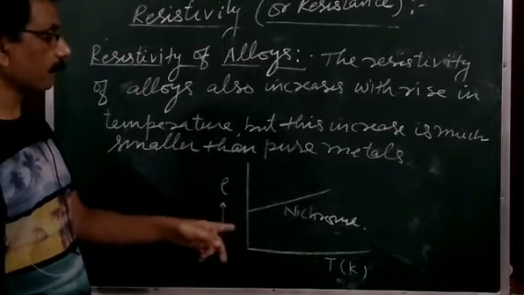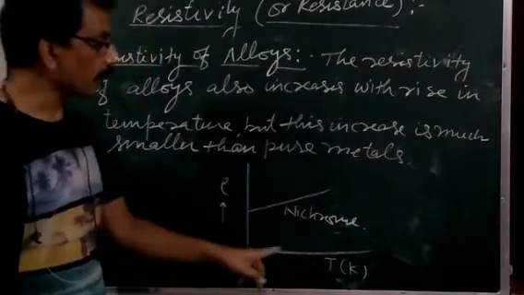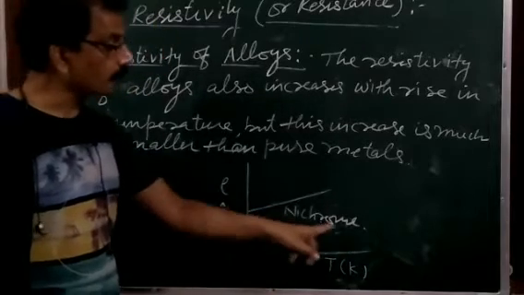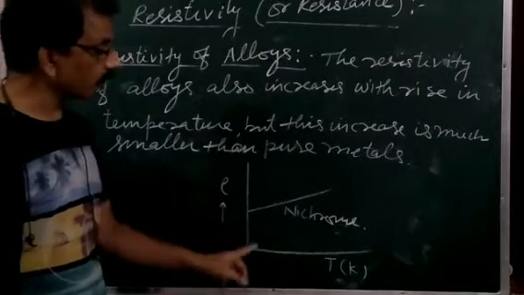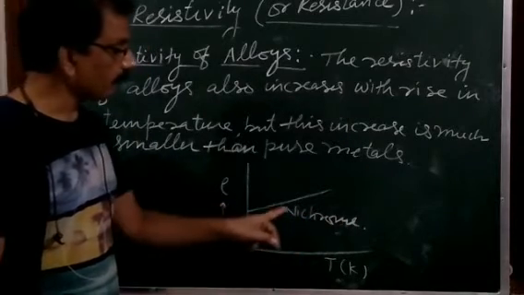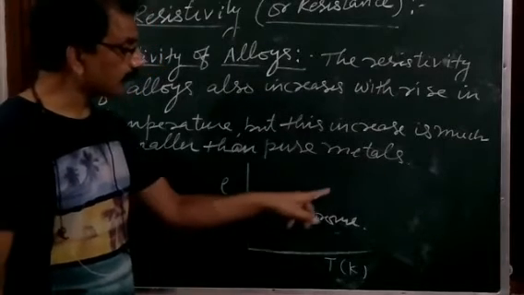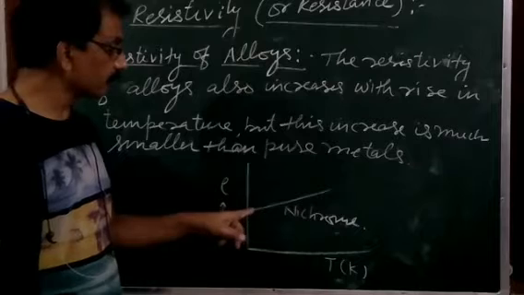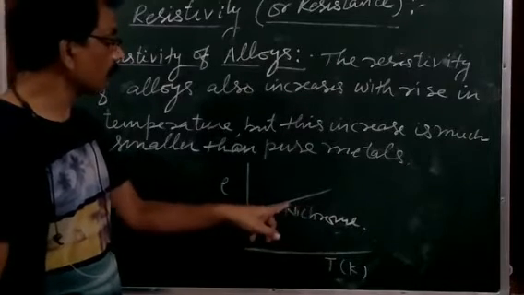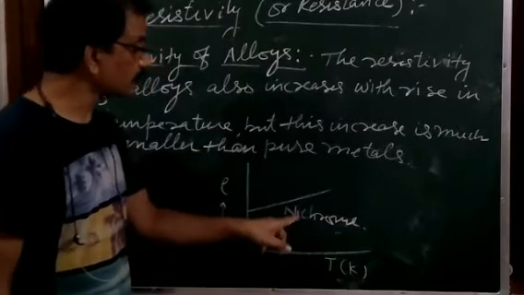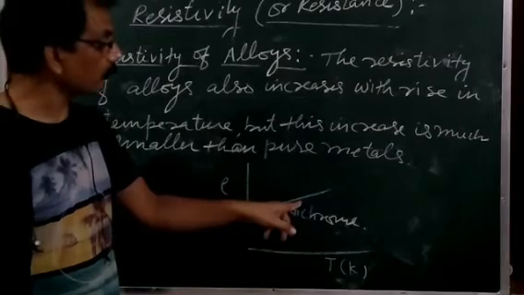And when you draw a graph between the resistivity and temperature for any alloy, like nichrome, which is an alloy of nickel and chromium, the resistivity of nichrome will also increase, but the slope is less than for metals. It means the resistivity or resistance of nichrome also increases with temperature, but this increase is much smaller than for copper, or pure metals.